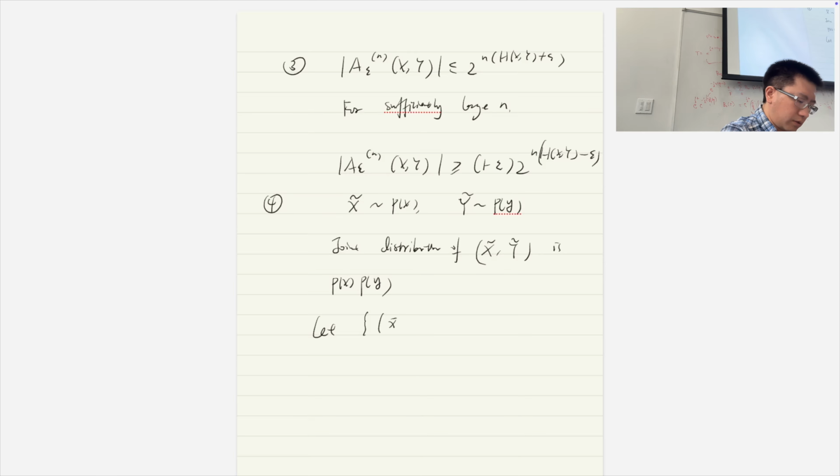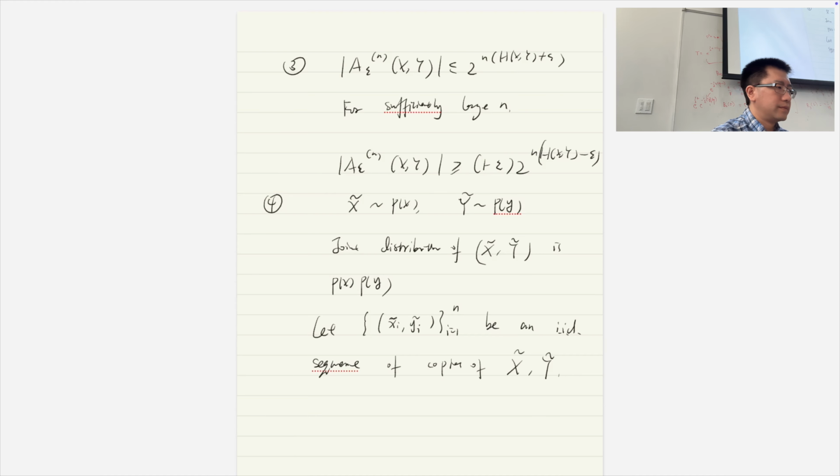Let's see, (x tilde_i, y tilde_i), for i from 1 to n, be an IID sequence of copies or samples of X tilde and Y tilde. And then the probability that (X^n, Y^n) is in the typical set.